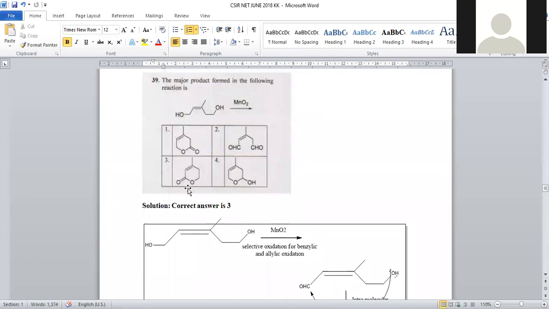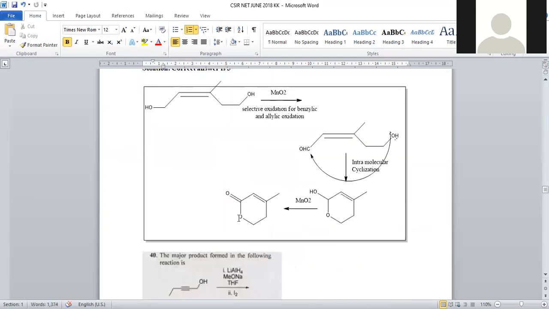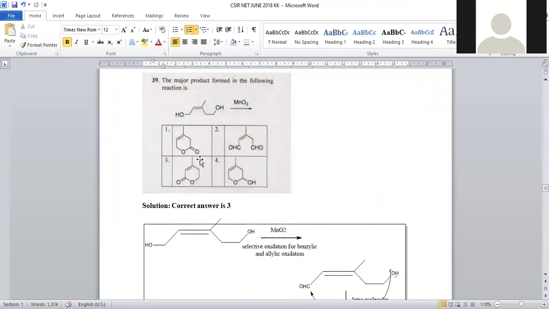Where can you find this cyclic lactone? O, C double bond will be there, but what is the position? 1, 2, 3. Third carbon double bond, fourth carbon methyl. 1, 2, 3. Here the third carbon double bond is not there. Here cyclization is not there. It may not be correct. 1, 2, 3. Third carbon double bond, fourth carbon methyl. Option number 3 is satisfying this problem.